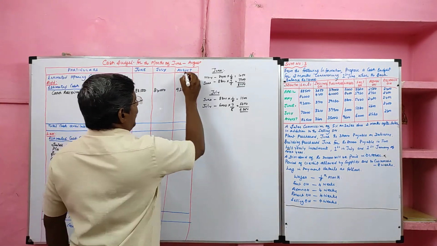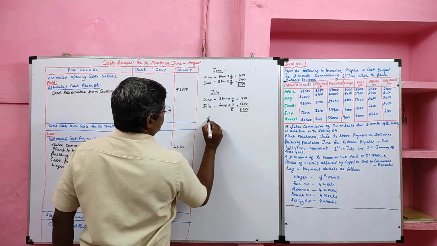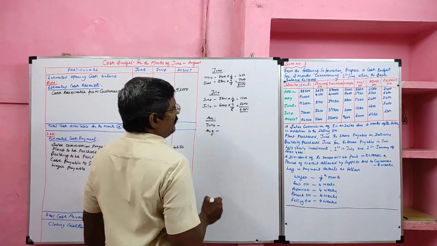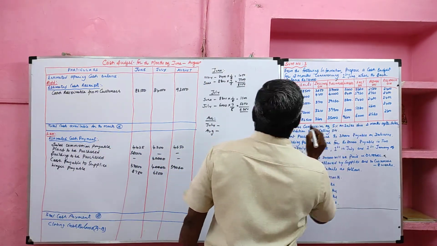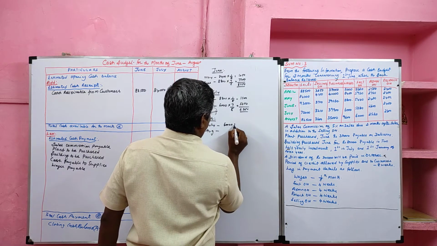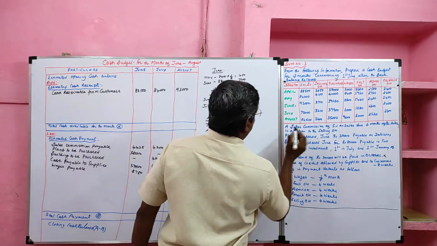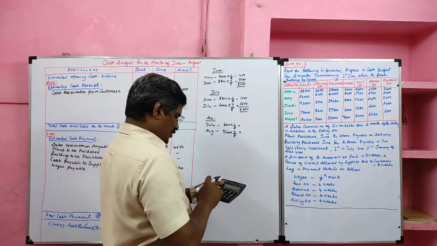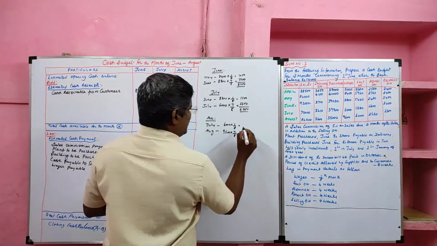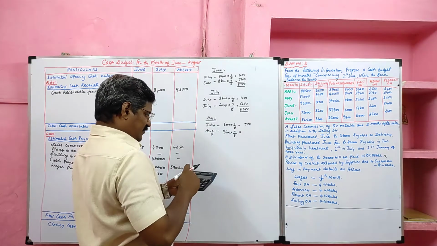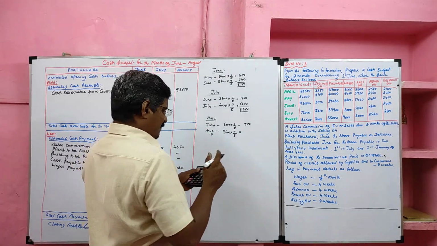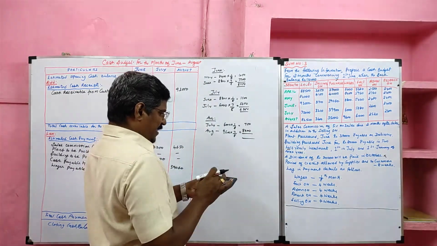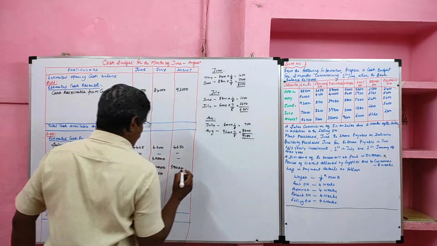Next we have to calculate wages payable in the month of August. What will we take? Previous month July, current month August. So July month wages 6,000, of which we will take 1/8. August month wages 9,600, on that we will take 7/8. So 6,000 divided by 8 is 750. Current month 9,600 into 7 divided by 8 will get 8,400. So 8,400 plus 750, 9,150 payable in the month of August.